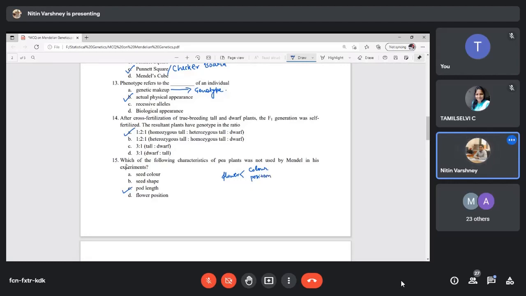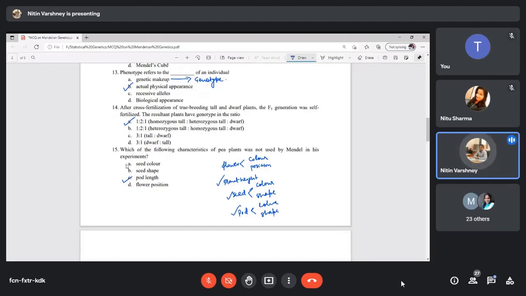Second one, plant height was there. Two characters were of seed, that is seed color and seed shape, and two characters of pod, that is pod color and shape. So seed and pod each have color and shape, flower has color and position, and the remaining one is plant height. Apart from these seven characters, pod length was not studied by Mendel.